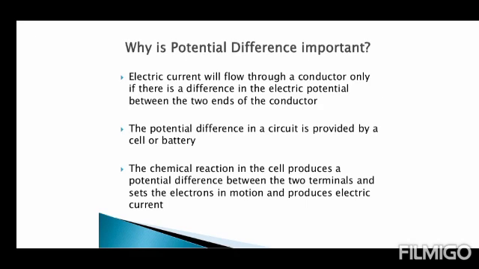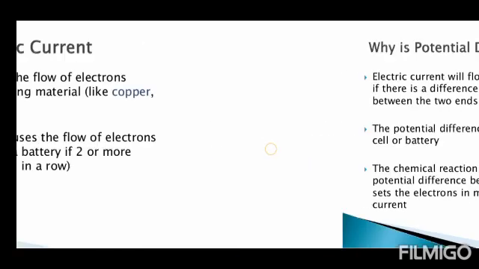Why is potential difference important? Electric current will flow through a conductor only if there is a difference in electric potential between the two ends of the conductor. The potential difference in a circuit is provided by a cell or battery. The chemical reaction in the cell produces a potential difference between the two terminals and sets the electrons in motion and produces electric current. So that's why potential difference is important in electric current.